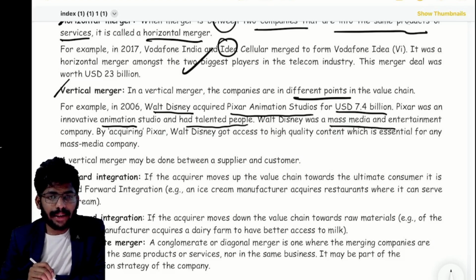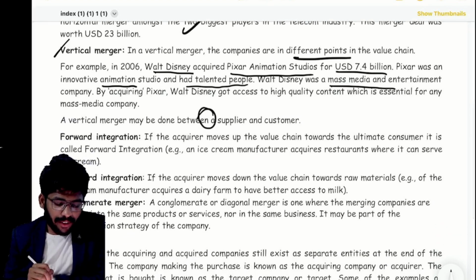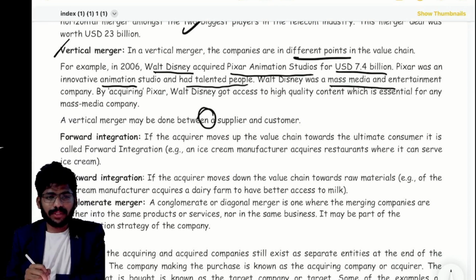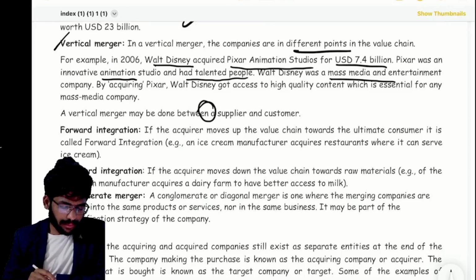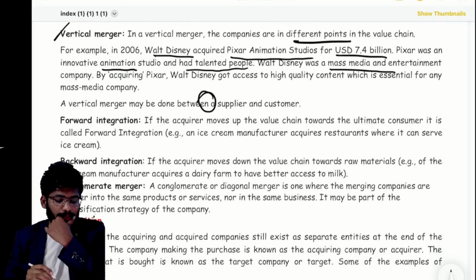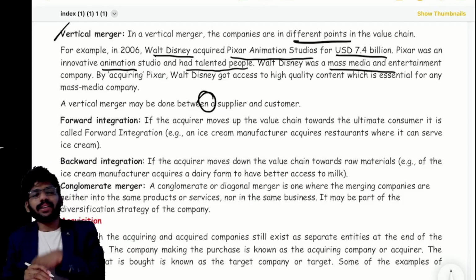Everyone clear? Next, a vertical merger can be done between a supplier and a customer. Vertical mergers have two types: forward integration and backward integration.